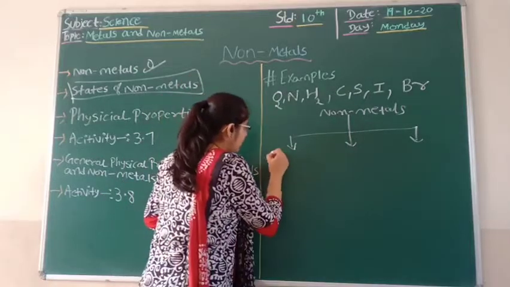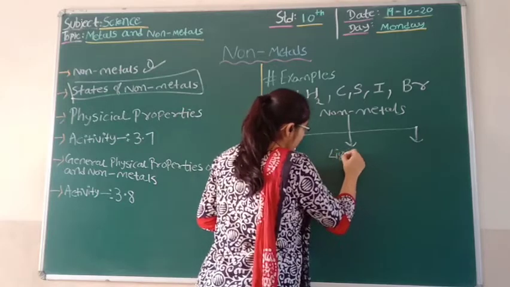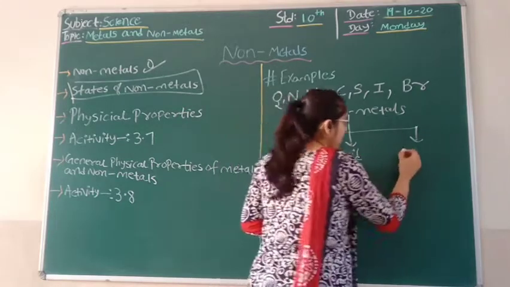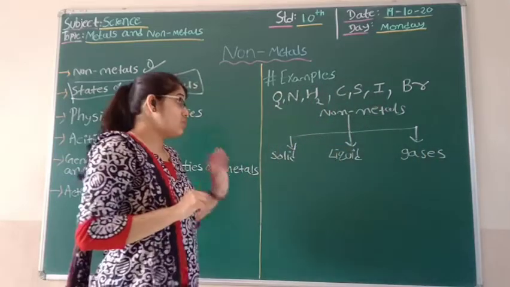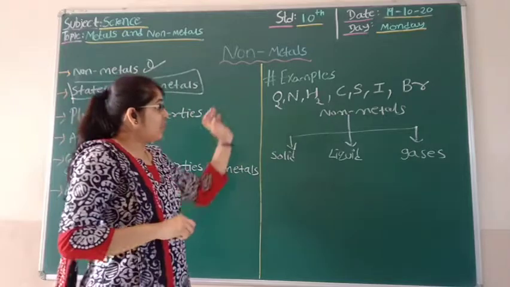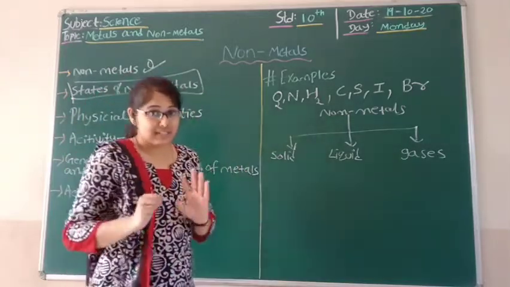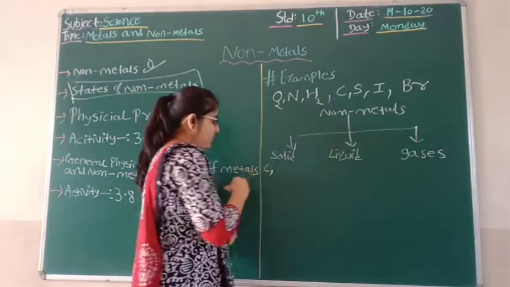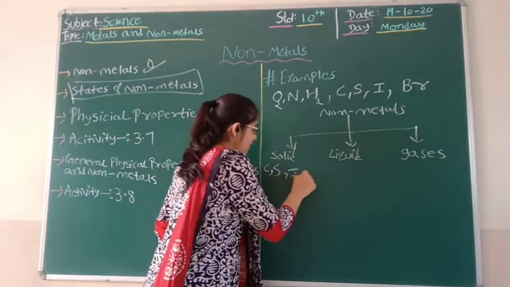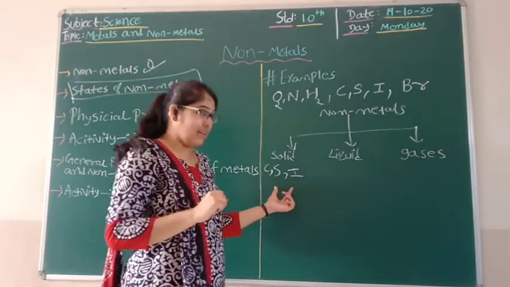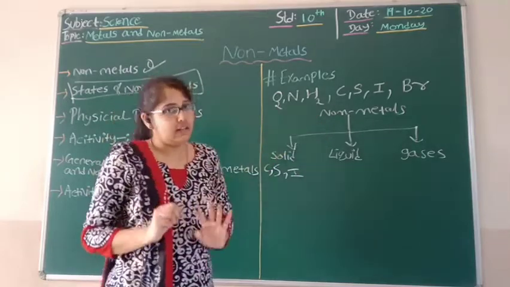So I am writing over here solid, liquid and gases. So students, if we see from the above examples, the examples of solid non-metal elements are carbon, sulfur and iodine. So these three are the examples of solid non-metal elements.